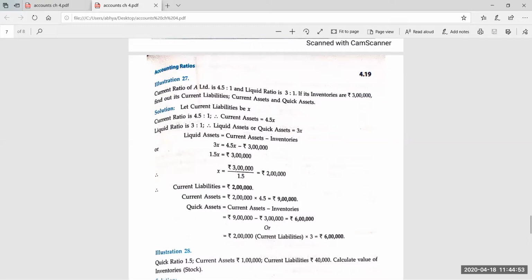Yes, Priyanshi. 9 lakh current assets. Very good. Tanmay Jain, 2 lakh. What is 2 lakh? Current liabilities. Yes, quick assets 6 lakh. So here also you have to find the value of X only.